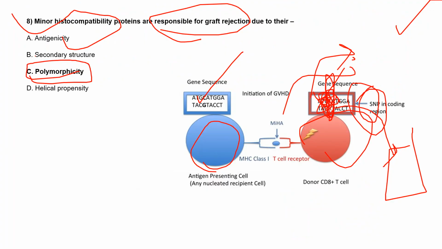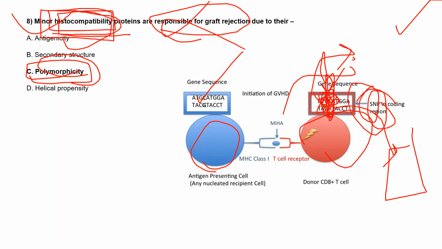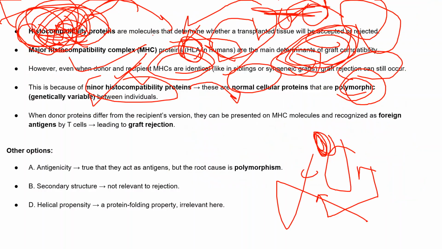So that's why, because of minor histocompatibility proteins between twins or individuals with the same genetic composition, because of this polymorphicity, where only some sequences are different and we call them SNPs, graft rejection happens. The responsibility lies in polymorphicity, that they have some different genetic composition.